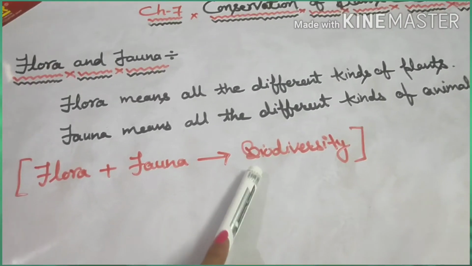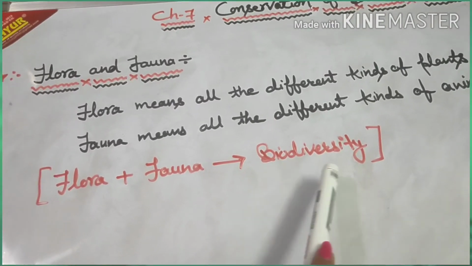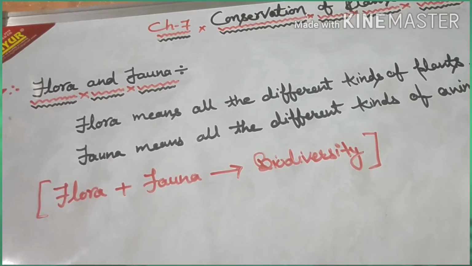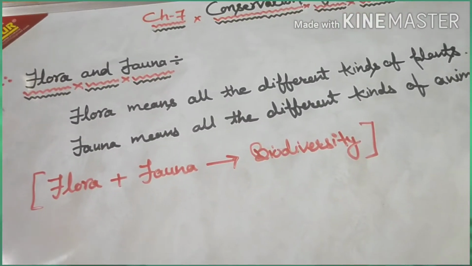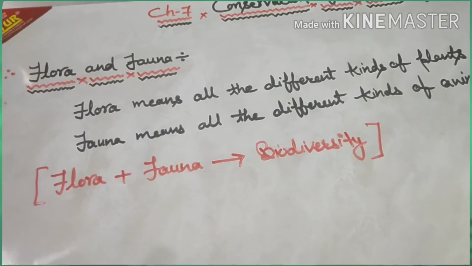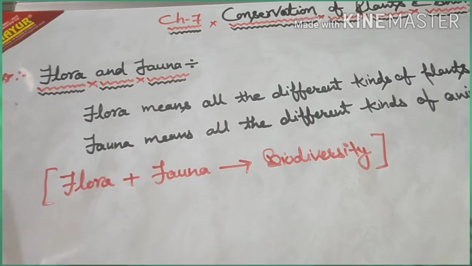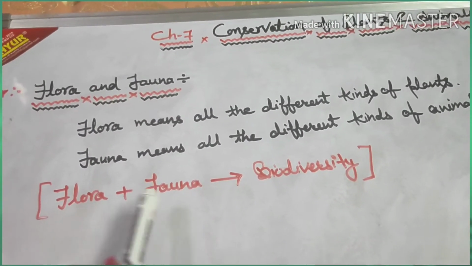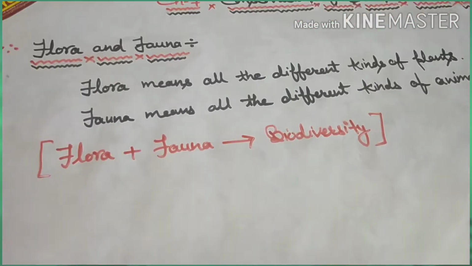Understood? So you know that biodiversity means bio means life and diversity means variety of life. So variety of life includes all the plants and all the animals, all the microorganisms. So here flora means the different kinds of plants and fauna means the different kinds of animals. So both together form the biodiversity of that place.